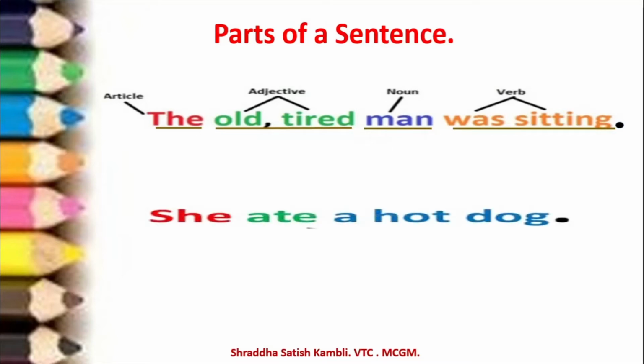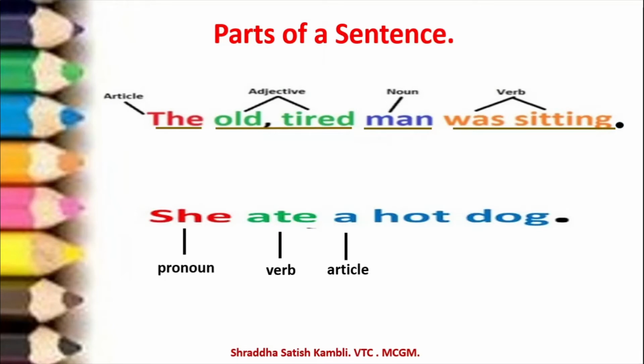Let us take one more example so that we understand what are the parts in a sentence. So, she ate a hot dog. Now this sentence can be a little confusing. It is not as easy as you think it is. So she here is the pronoun. Ate is the verb. What about a? So a is the article.